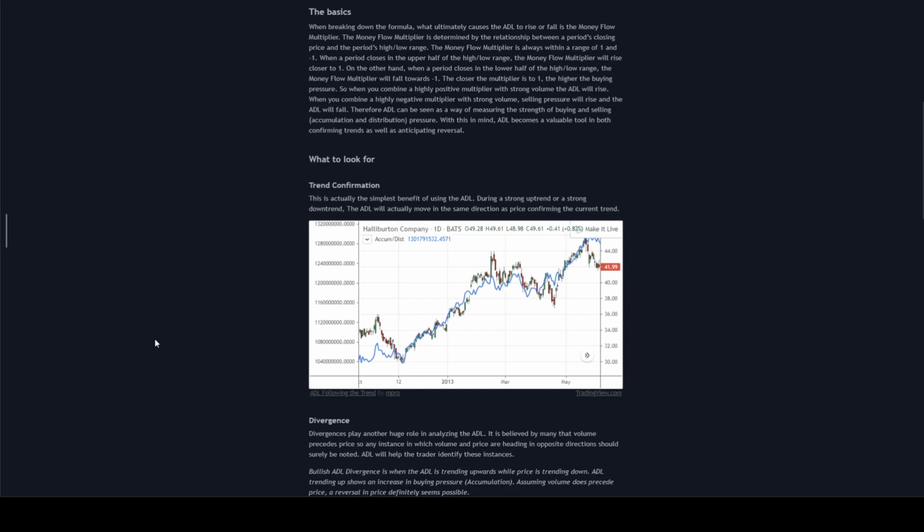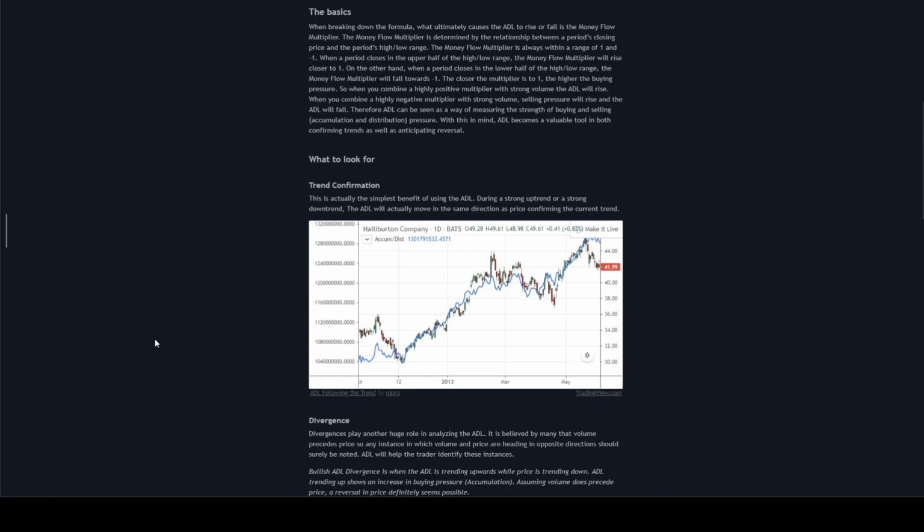The closer the multiplier is to 1, the higher the buying pressure. So when you combine a highly positive multiplier with strong volume, the ADL will rise. When you combine a highly negative multiplier with strong volume, selling pressure will rise and the ADL will fall. Therefore, ADL can be seen as a way of measuring the strength of buying and selling, accumulation and distribution pressure. With this in mind, ADL becomes a valuable tool in both confirming trends as well as anticipating reversals.